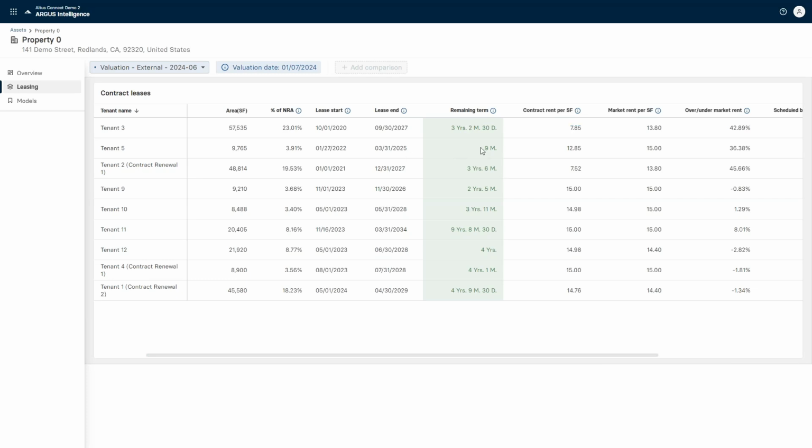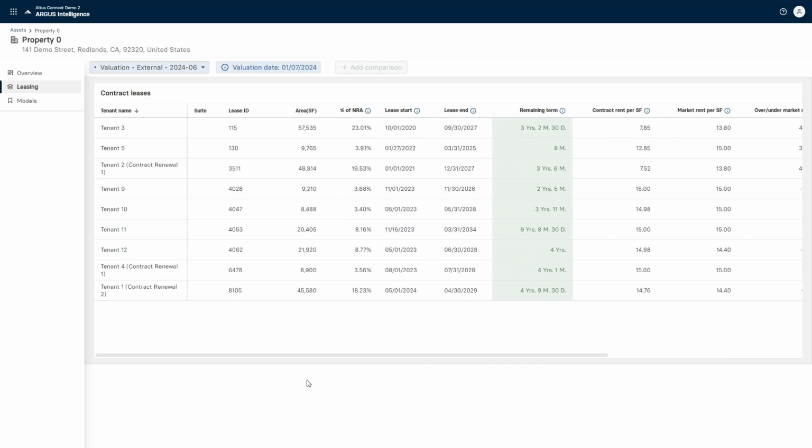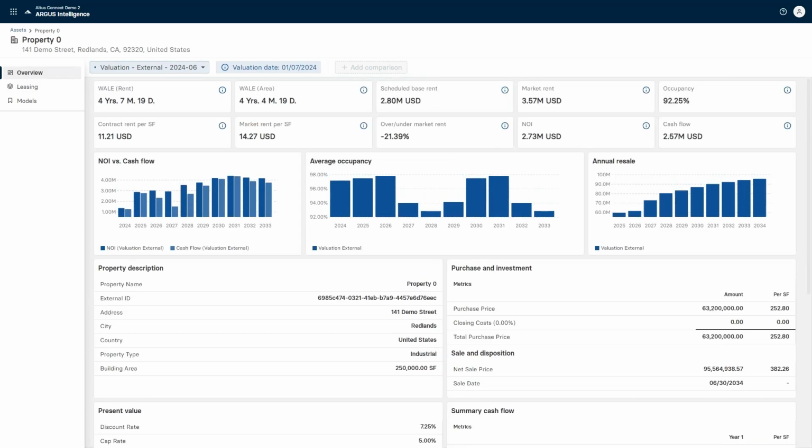Versus right below it, tenant 5 is already under a year. We're probably already in the negotiation process, and we might get this $1,285 per square foot closer to that $15 square foot metric. So the asset manager component starts off as just that, the ability to drill into an asset, and specifically a version of an asset. So in this case, that 2022 Q2 valuation model.